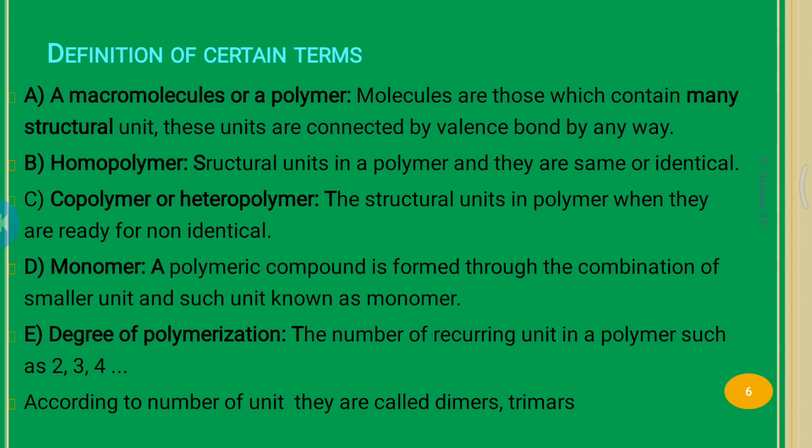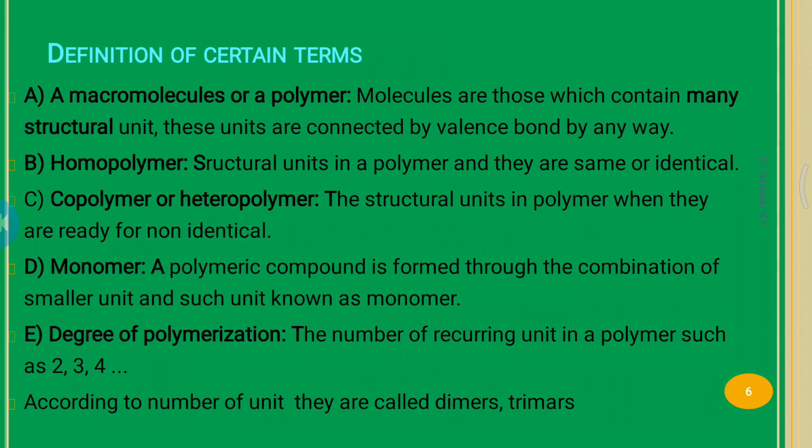Another term, monomer. A polymeric compound is formed through the combination of smaller units, and such units, or repeating units, are known as monomers. Another term, degree of polymerization.